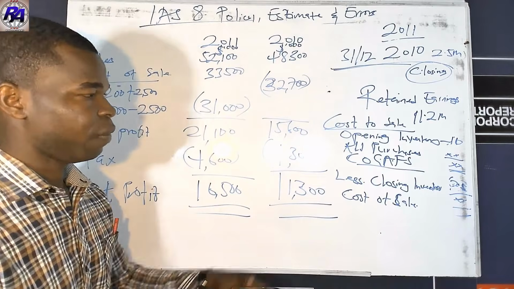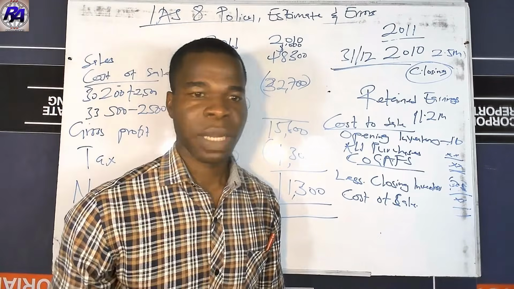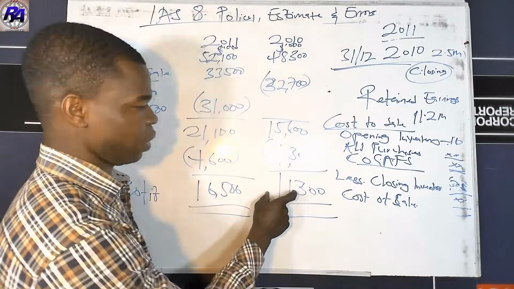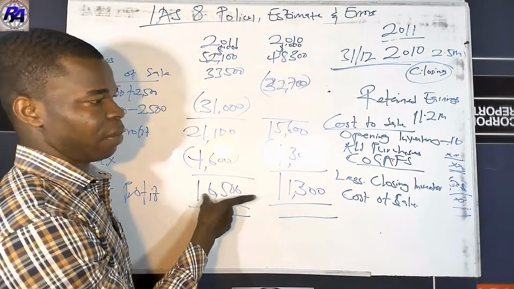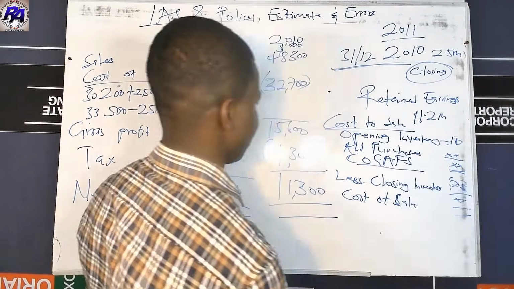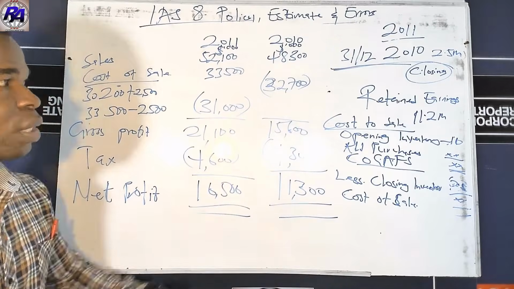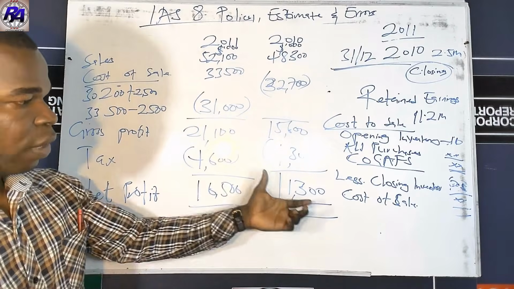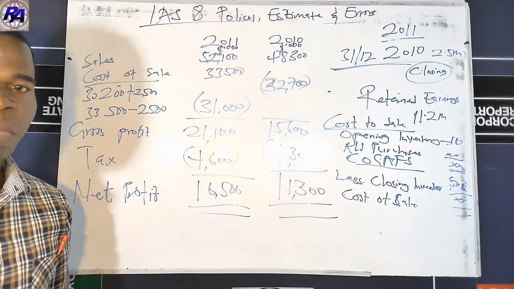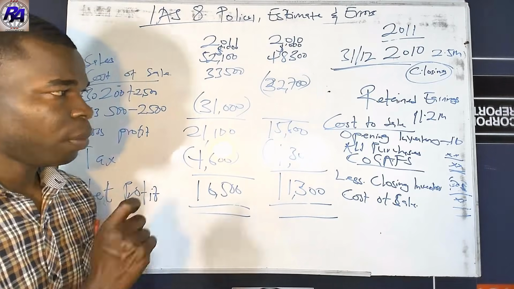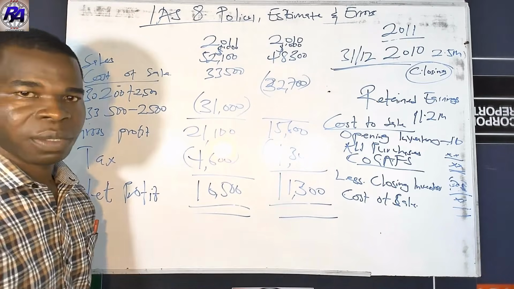Remember that previously in the question the net profit was higher and this one was lesser, but because of these corrections and adjustments we have done, this has reduced this profit and has increased this profit from the question. So please, this is how you deal with errors when they fall on you.